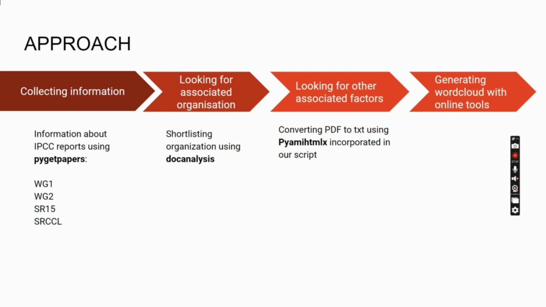In doing this, we have come up with an approach in which we have used 3 of the modules that were provided to us. The first module that we used was PyGet papers. From that, we used 4 keywords from IPCC chapters: IPCC WG1, WG2, SR15, and SRCCL, because WG1 and WG2 are associated with physical as well as environmental factors associated with climate change, and SR15 is associated with global warming, which is impacted by climate change, and SRCCL is associated with climate change affecting the land